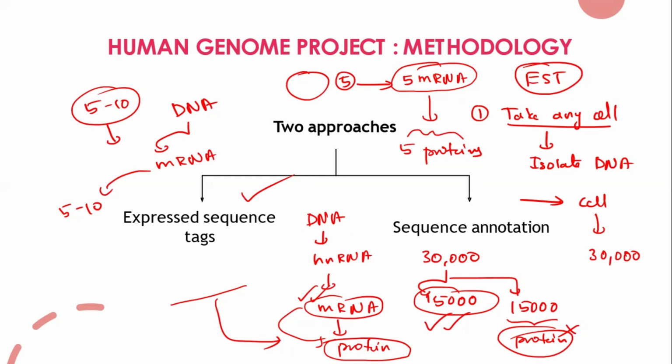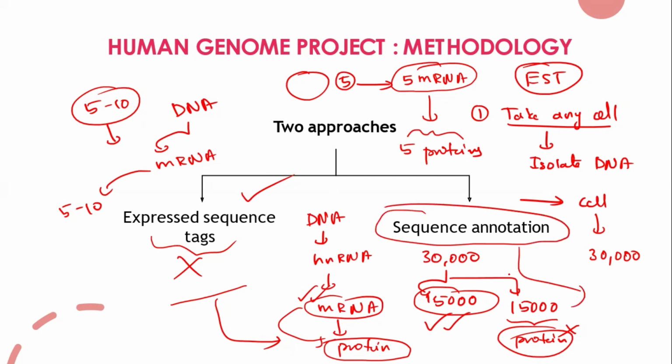So this is only a specific approach. That specificity will be only for the gene part, or the coding part. Whatever the non-coding part is, you cannot study with this. On the contrary, sequence annotation will give the complete picture of the entire gene, the total 2 meters length of the gene. Is that clear? Yes, sir.